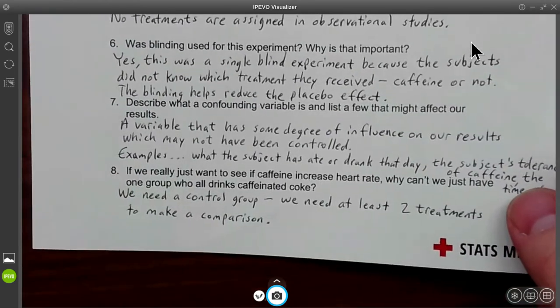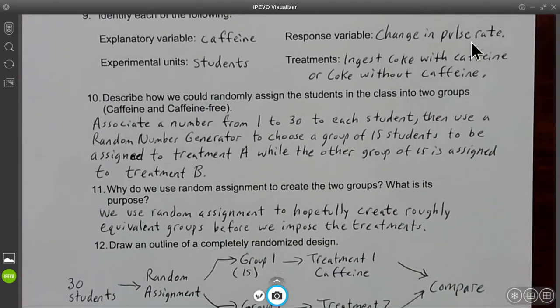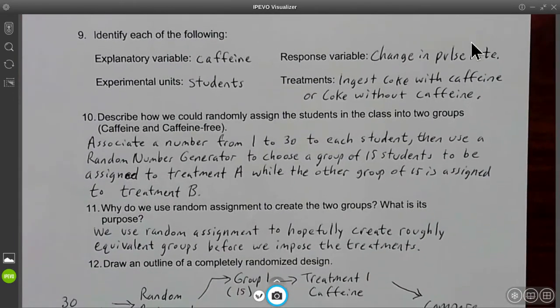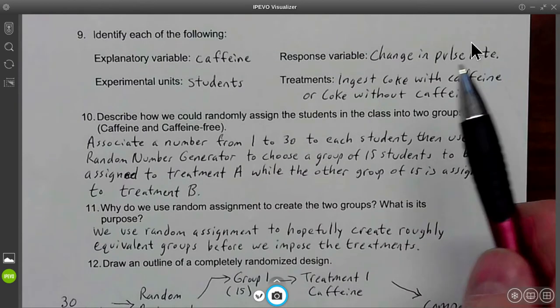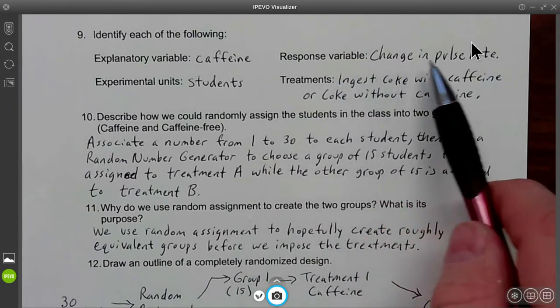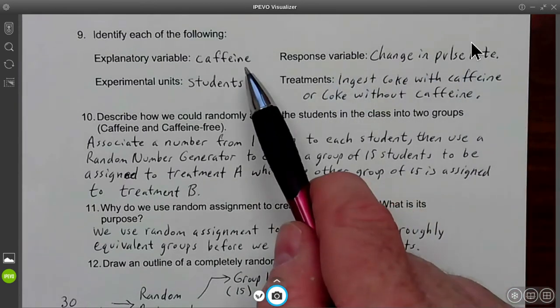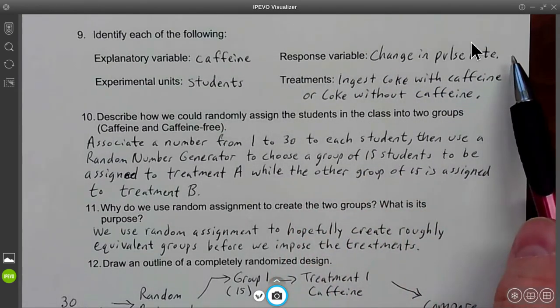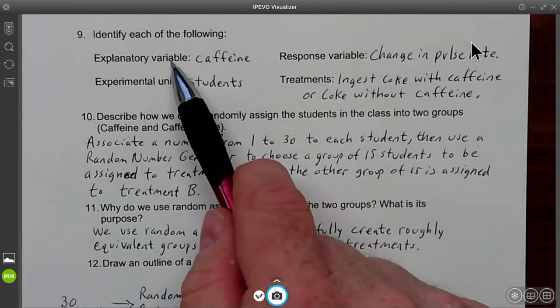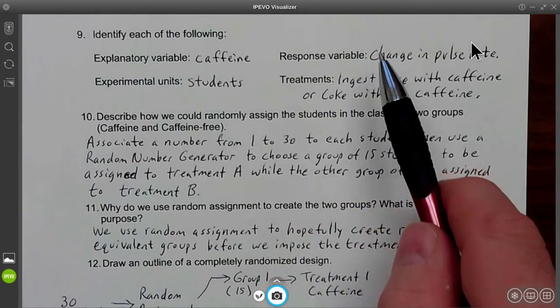So that was the end of the first page of notes for this closure on chapter 4. Number 9, identify each of the following. The explanatory variable in our case would be the caffeine. The response variable is a change in pulse rate. So we're going to give them caffeine or not, and we're going to check their change in pulse rate. That's explanatory, and that's the response.